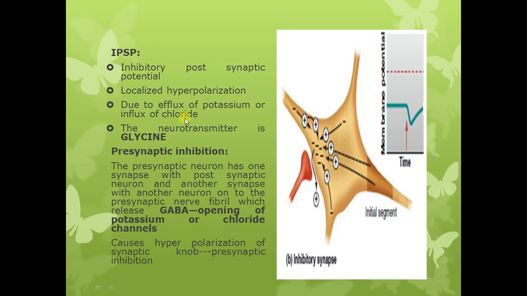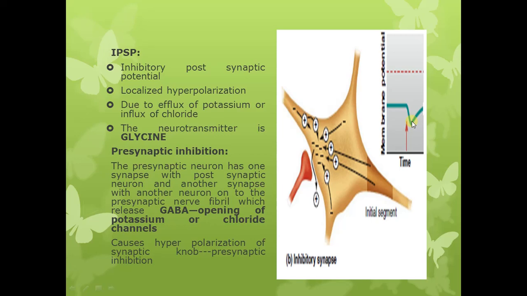Now, binding of the neurotransmitter with the receptors will cause opening of the ion channels, through which either there will be efflux of the potassium. Potassium, we all know, is high in concentration within the cells. So when there is opening of the ion channels, potassium leaves the cell and moves to the ECF. This will decrease the concentration of positive ions inside the cell, and this will produce hyperpolarization.